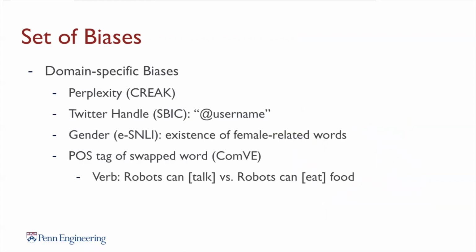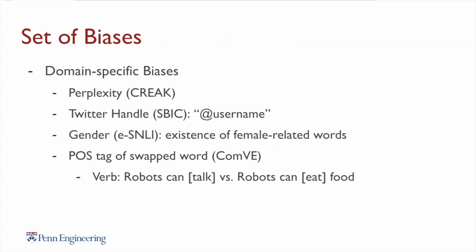Additionally, to create realistic bias in each dataset, we select domain-specific biases. For the CREAK dataset, we filter the data such that sentences with above-median perplexity measured by GPT-2 tend to be right, and for SBIC, we bias the dataset so that posts with Twitter handles are offensive.